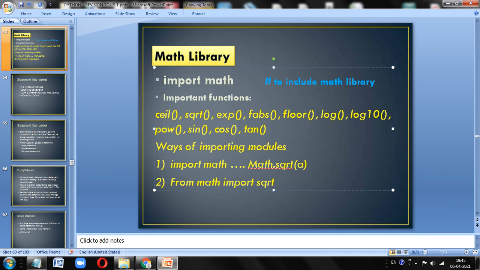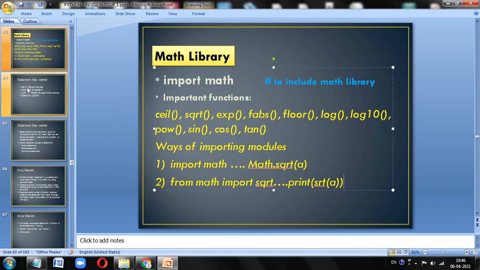This is another way, right? So here f must not be capital, right? From math import. Example, how can I write now? Straight away you can write print the value of sqrt of a. No need to have math dot function. Understood?